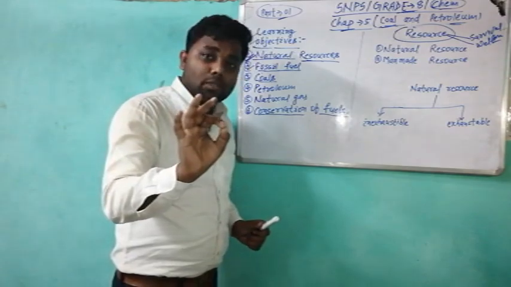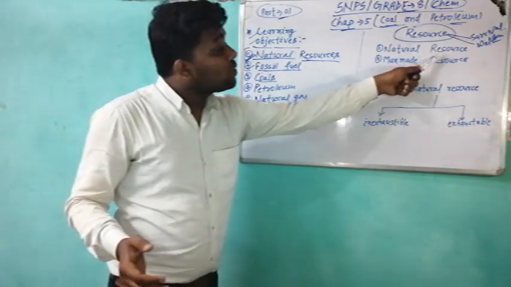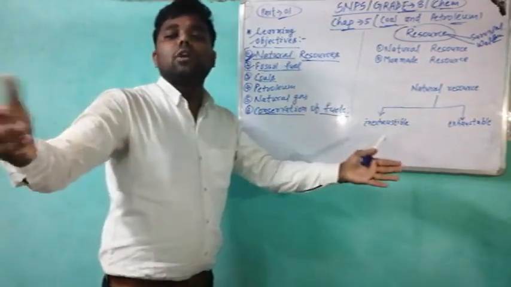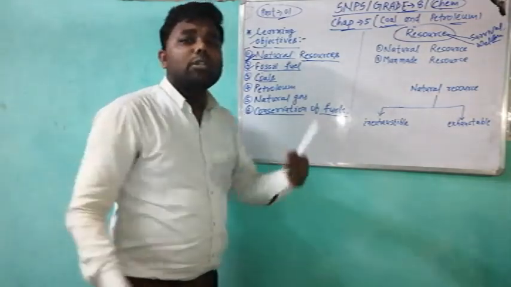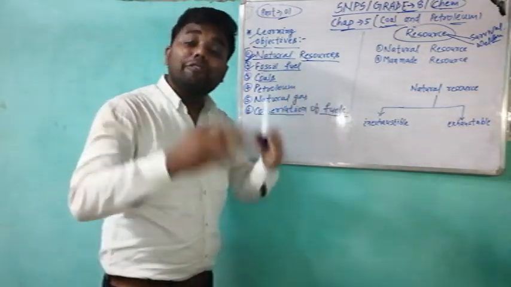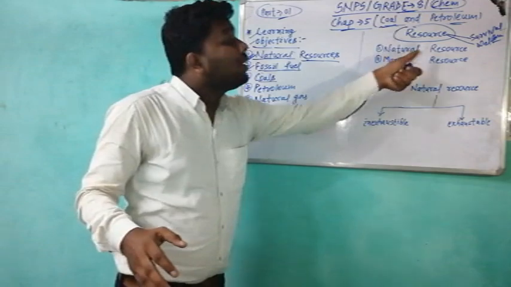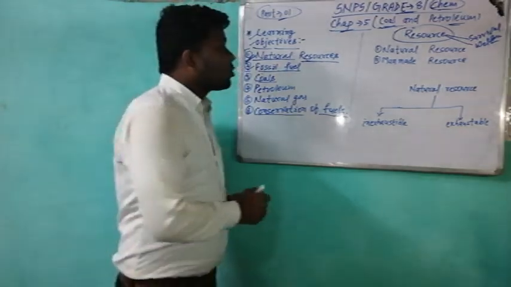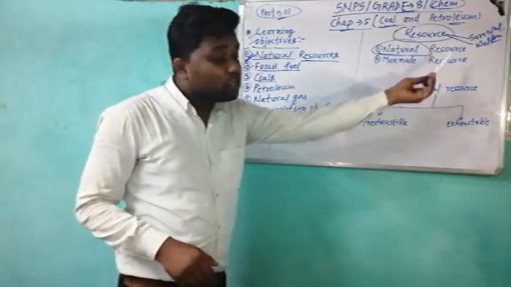The term natural resources itself tells us a lot: these resources come from nature. Nature gives us a lot of gifts. The mountain, the soil, the water, the sunlight, the coal, the petroleum are all natural gifts given by nature. These are called natural resources. What is the definition of natural resources?